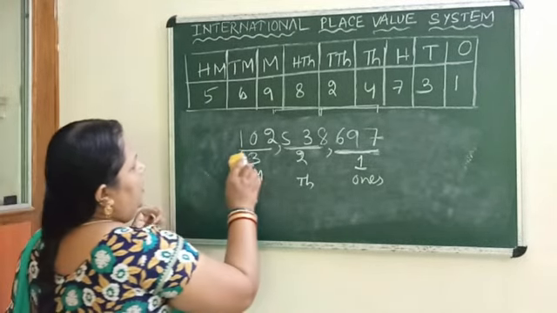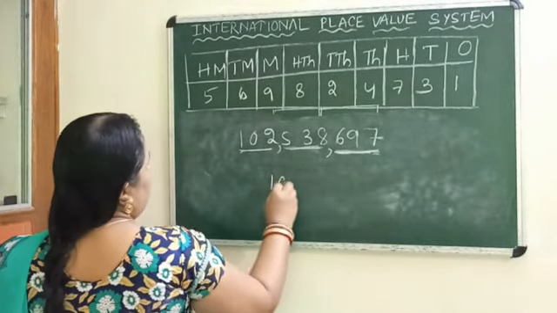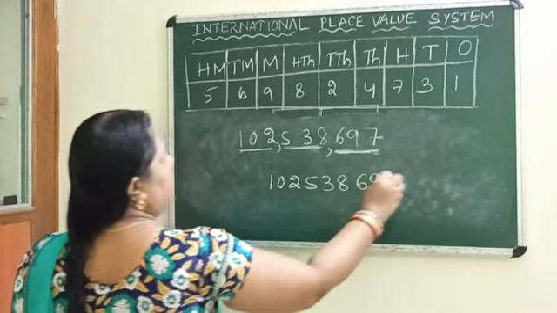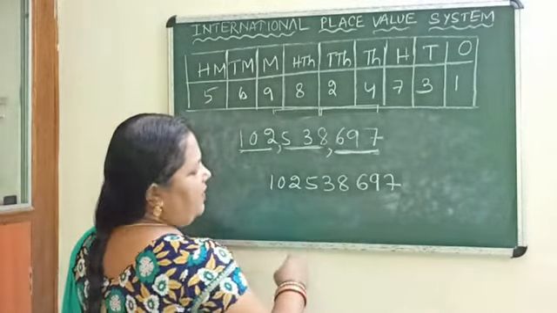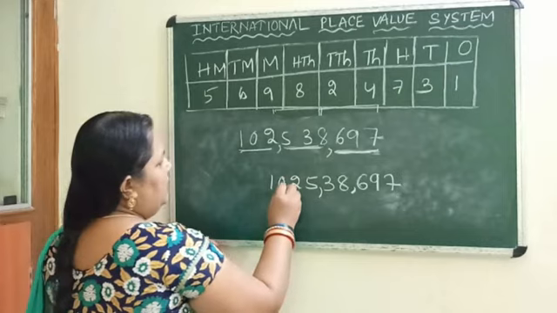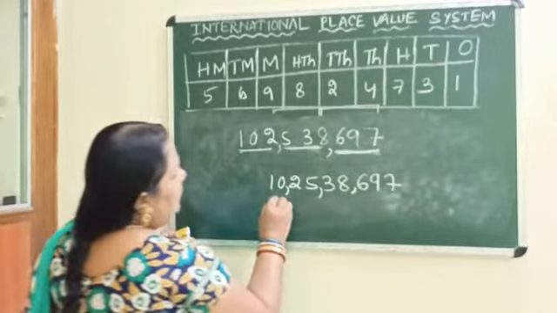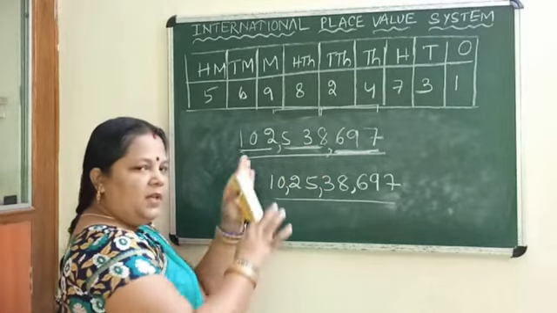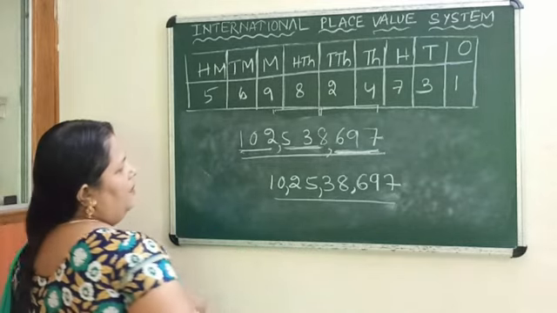Okay, the same number, this same number we will write in the Indian system. How to write in the Indian system, we have already discussed. So we have to divide into four groups. First three is the ones group, then two for the 1000 group, then two for the lakh group, then the last two for the crore group. So here is the Indian system and here the international system. The digits are the same, the number is the same, but how we are saying this number or how we are writing this number differs.